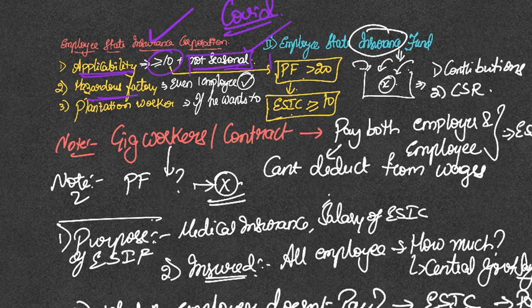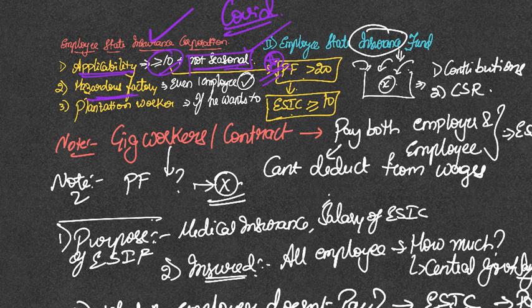Also remember, for PF it is more than or equal to 20 employees, but for insurance it is just 10 employees. This shows that you cannot be lenient when it comes to insurance. So even if you have 10 employees, it is a liability for the organization.